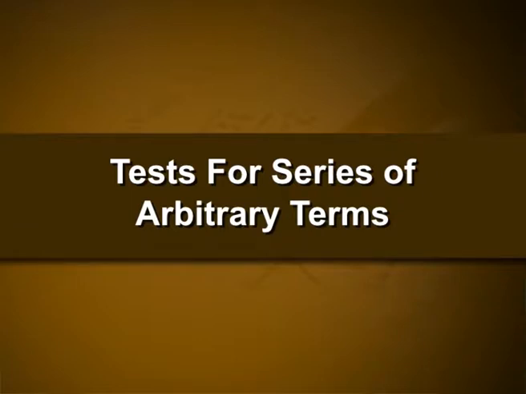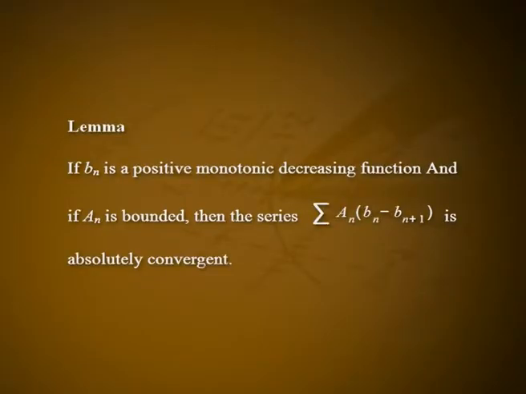Test for series of arbitrary terms. We now consider arbitrary term series which are convergent but not necessarily absolutely, and obtain tests for their convergence. We first prove an important lemma due to Abel. Lemma: if Bn is a positive monotonic decreasing function and if An is bounded, then the series summation An into Bn minus Bn plus 1 is absolutely convergent.